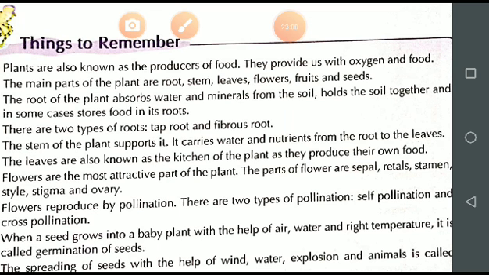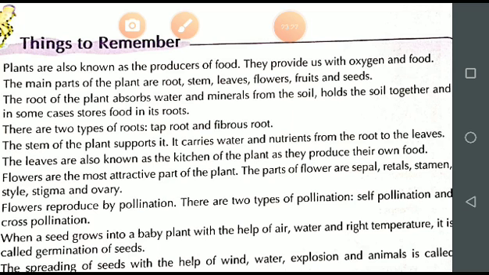Another important thing which I have already explained to you in keywords: soil erosion, that is washing away of soil.